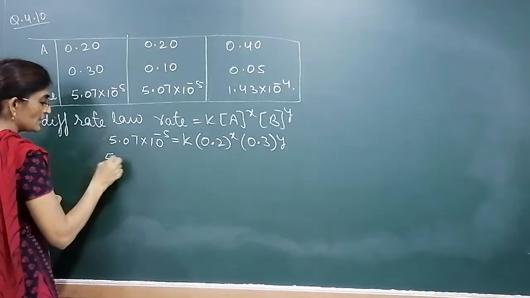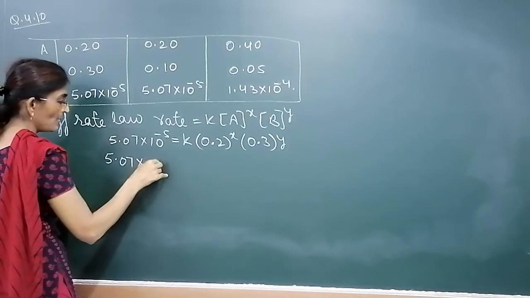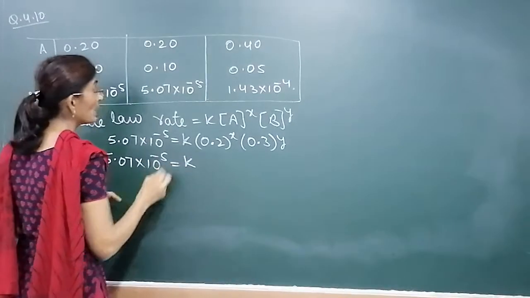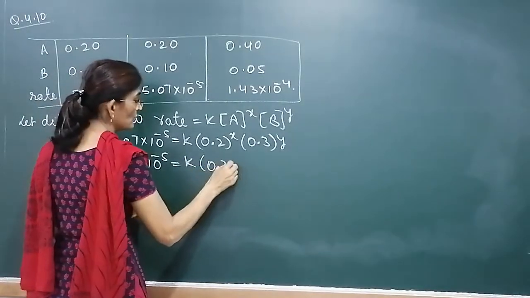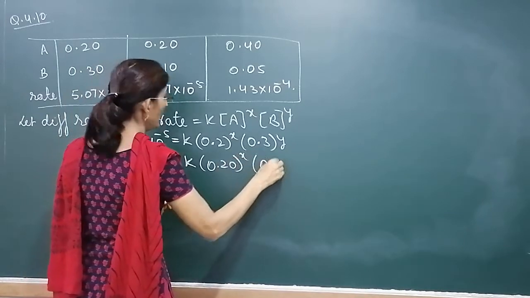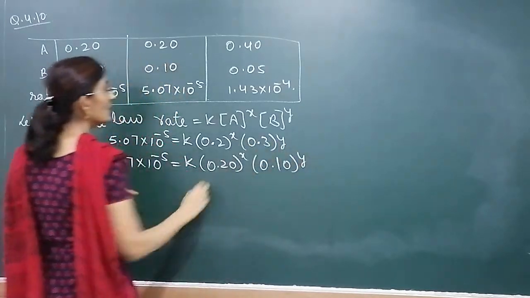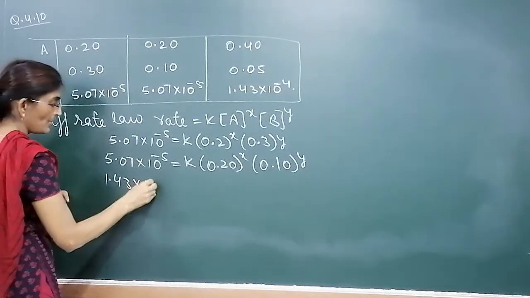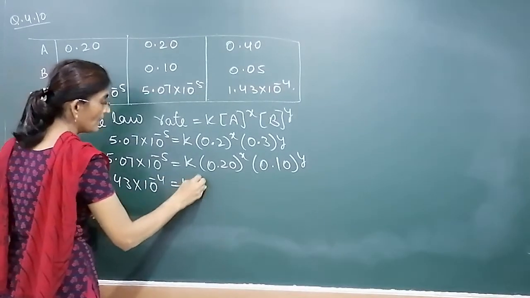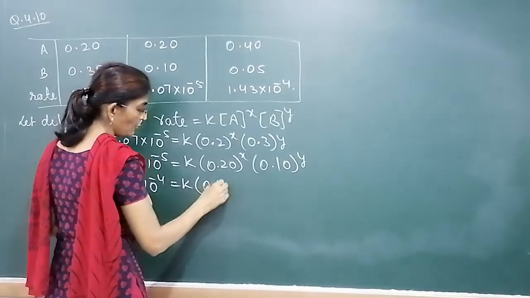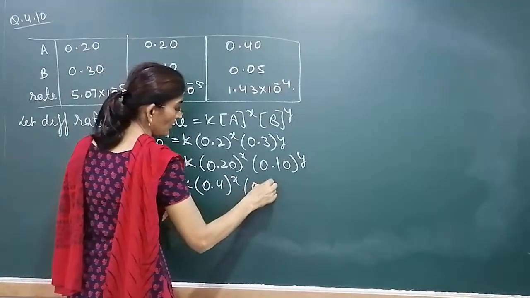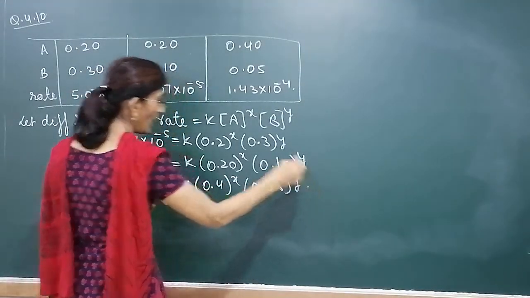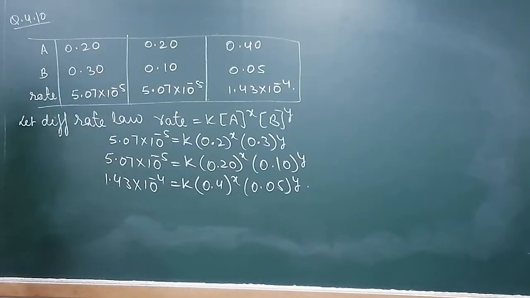Similarly, for the second observation, 5.07 into 10 to the power minus 5 is equal to K, 0.20 power x, 0.10 power y. For the third value, place 1.43 into 10 to the power minus 4 is equal to K, concentration of A is 0.4 raised to power x, 0.05 raised to the power y.